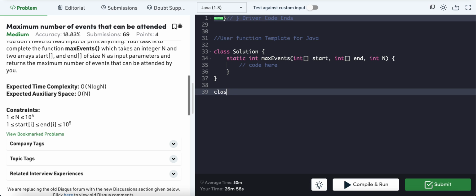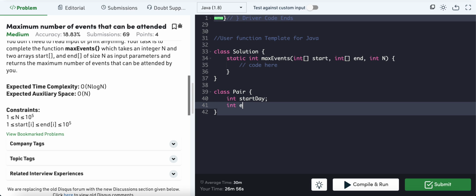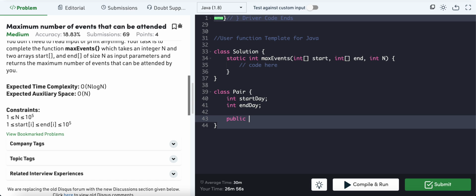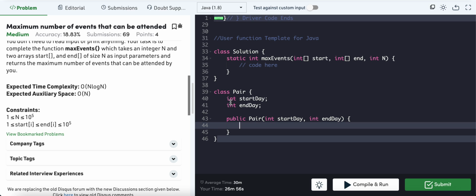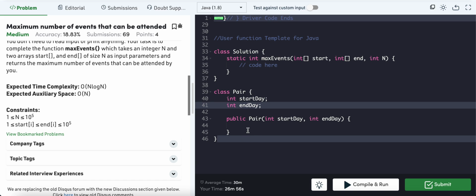First of all, I will be having a class Pair, and it will be having a start day and an end day, and I can have the constructor with int startDay, int endDay. As a best practice, we can have private fields and have getters for the start day and end day.